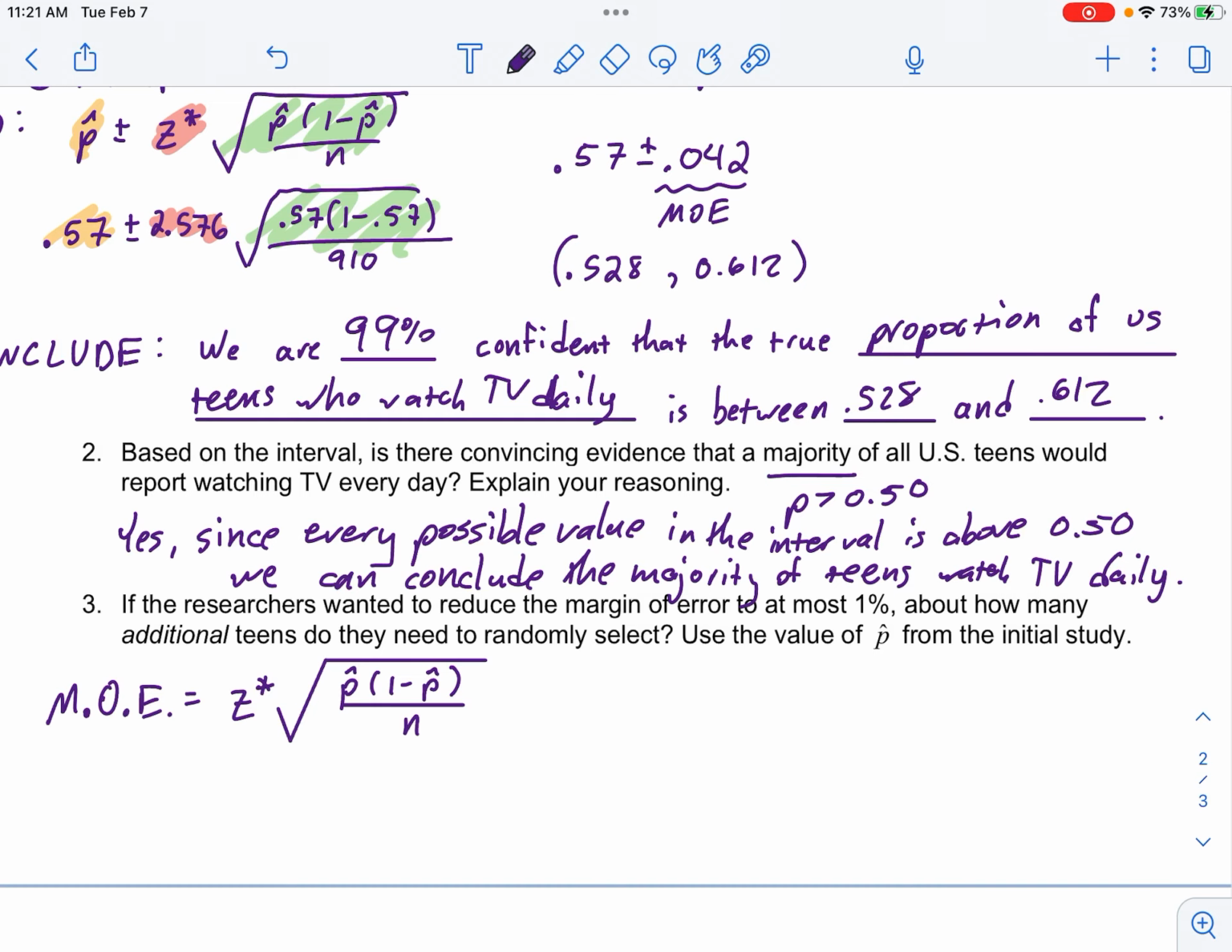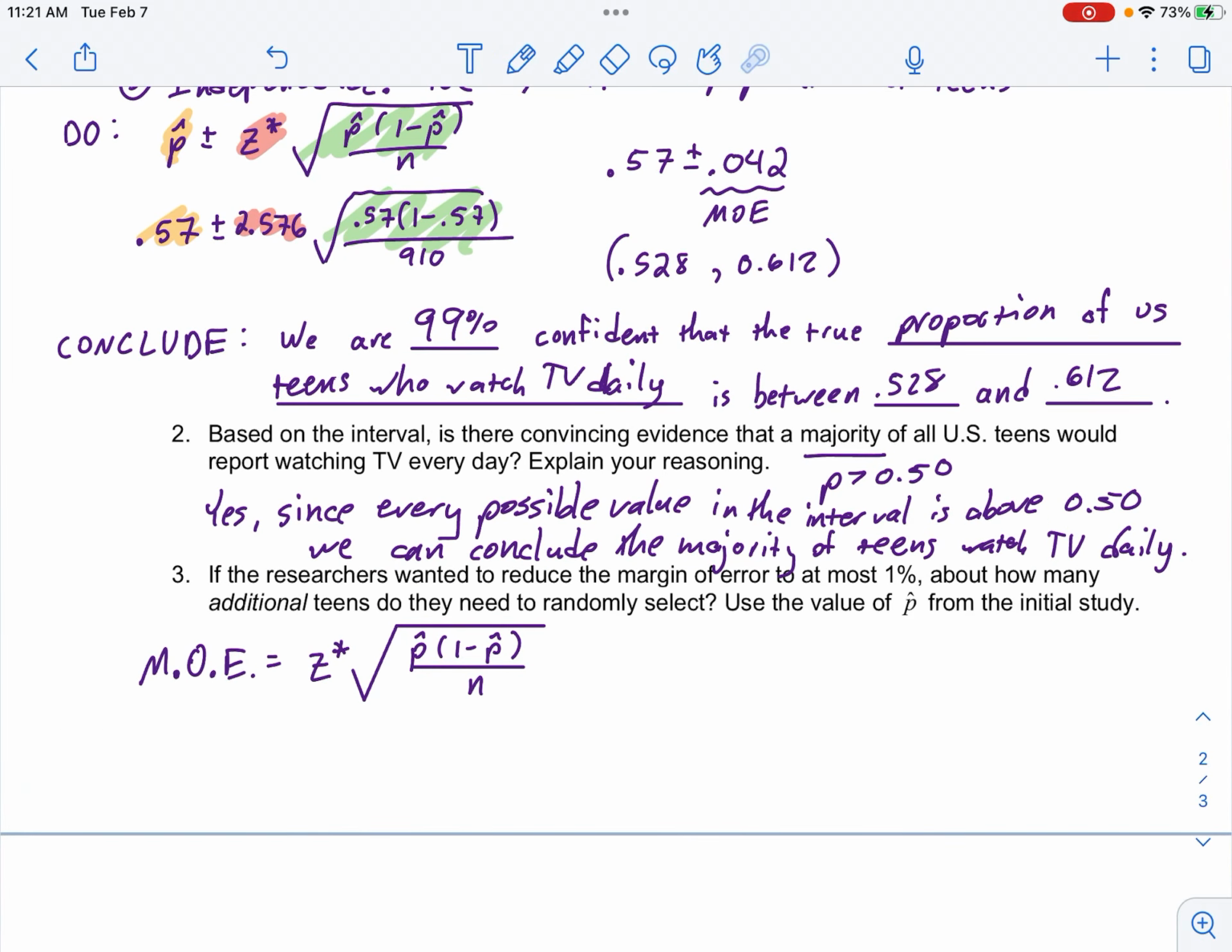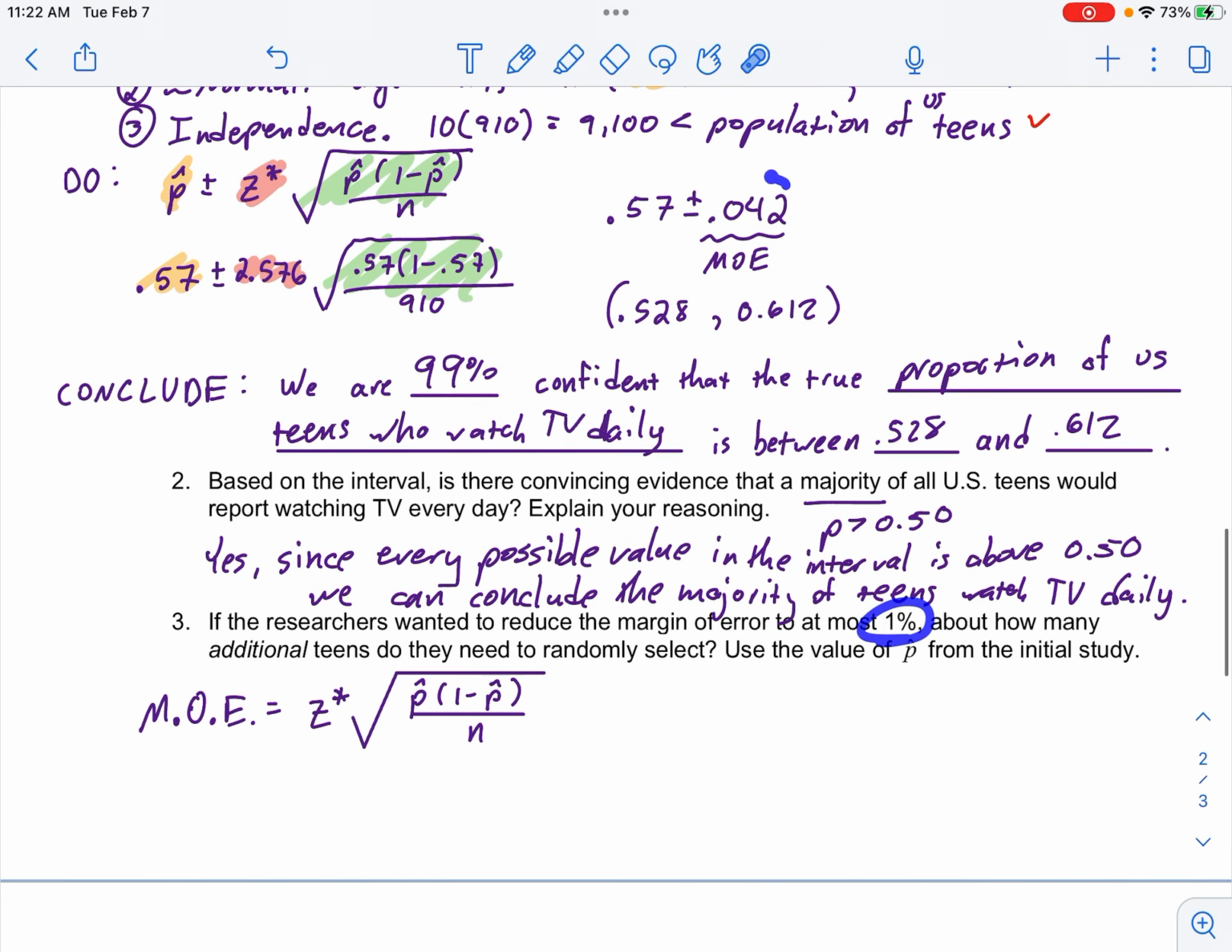Last one. What if they wanted to reduce the margin of error to 1%? Because right now the margin of error was about 4%. This piece here is the margin of error. So we're going to redo it, but I am going to make the margin of error 0.01 because it's 1%. The z-star does not change, 2.576, and the p-hat does not change. The p-hat is still 57% and 1 minus 57%. The only thing that's changing is n.